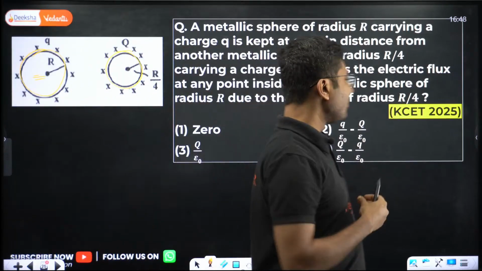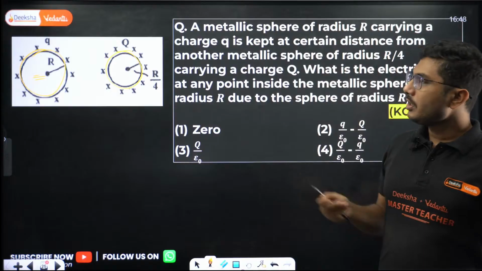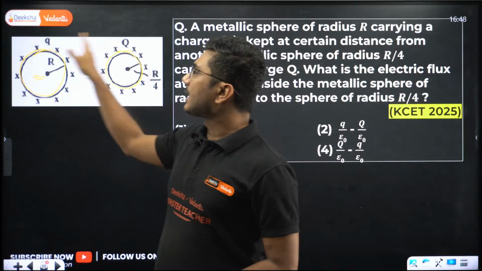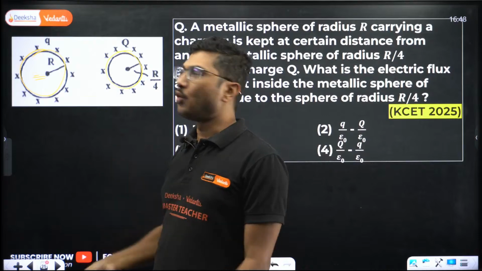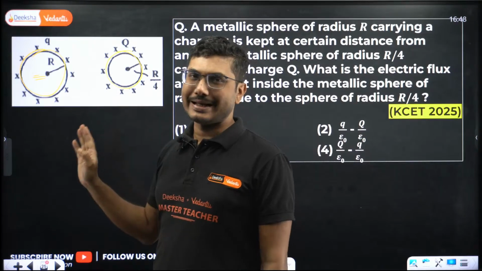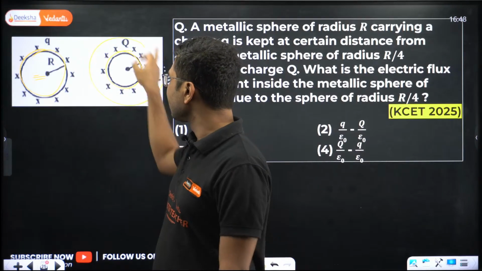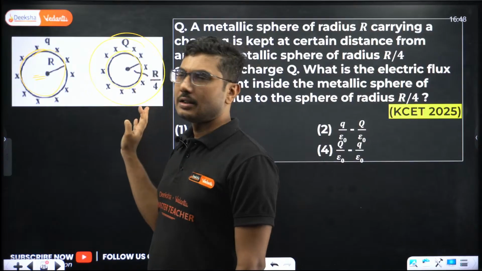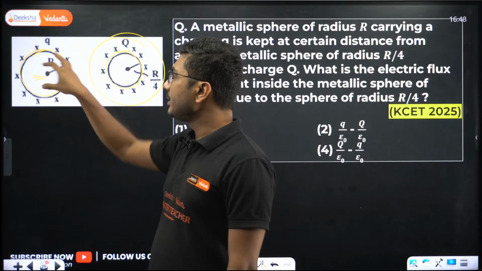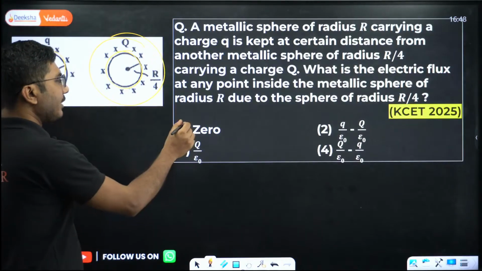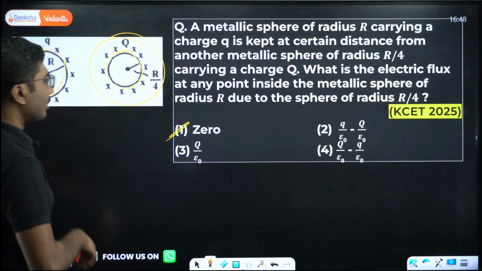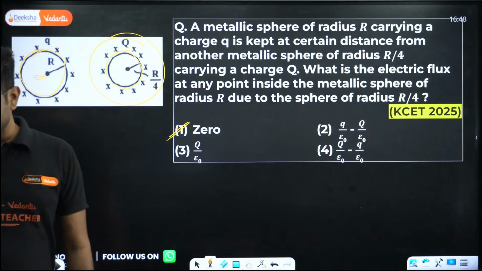Easy question, very easy question. Because we know that this is a conducting sphere, the electric field inside a conductor is always 0 no matter what is the case. As you can see, this surface is located outside this sphere, so that means electric flux inside will be 0. No need to think too much. Easy question you should answer.